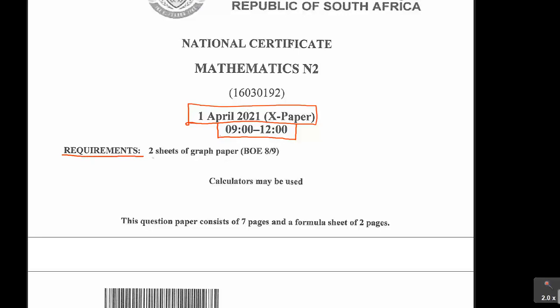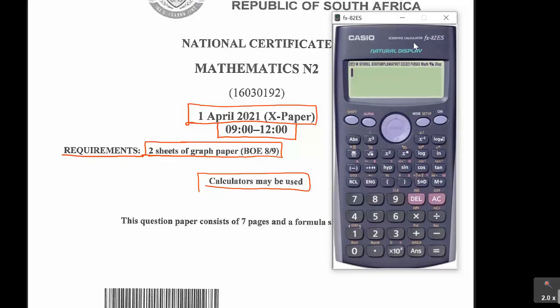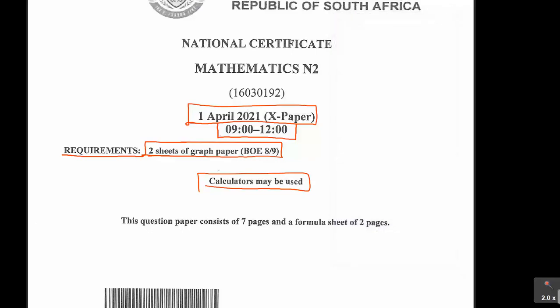You need 2 sheets of graph paper, and you'll be provided these. You don't have to bring these, you'll be provided in the exam. And then it says calculators may be used, and I will also have my own calculator. This is the calculator that I will be using. It's a Casio FX82ES, but whatever calculator you use is also acceptable. And then it says this question paper consists of 7 pages and a formula sheet of 2 pages.